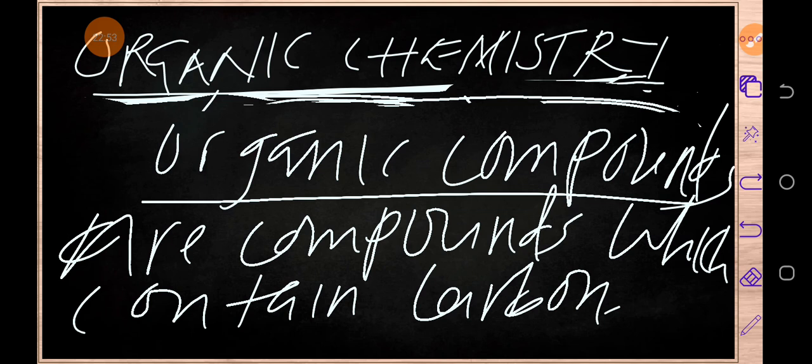So those are the exemptions. There may be others, but those are some of the exemptions. So any compound which contains carbon, except those, is the one we are calling an organic compound. I'm sure you're getting the point.